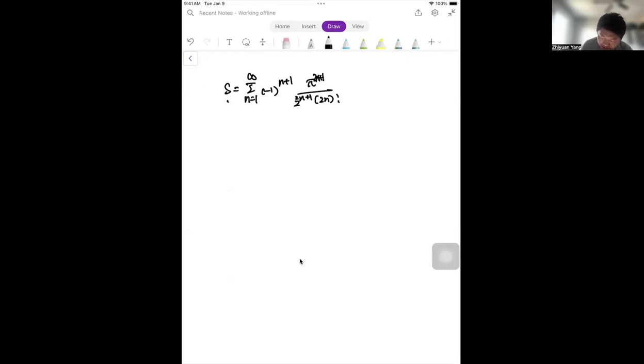So now let's consider the Taylor series. That probably sounds a little bit familiar once you reach calculus class. If it is the sine function, it's going to be the sum with n starting from zero, of minus one to the power of n, x to the power of 2n plus 1, over (2n plus 1) factorial.